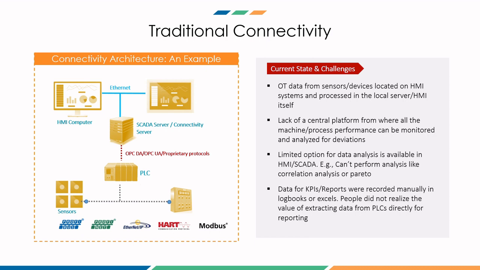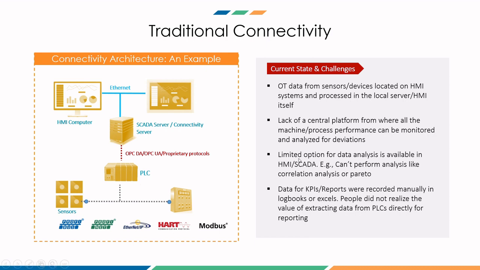There is no single platform from where you can have a look at how all the machines are performing and how all the process parameters are. You need to go to individual machines and look at those parameters, or generally it is done by operators who are dedicated there on the machines to monitor the operating parameters.